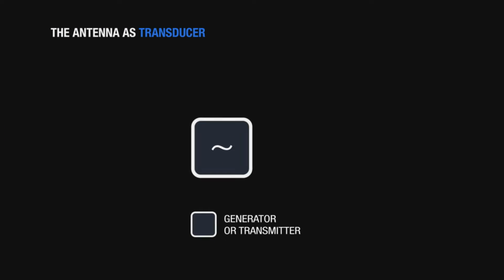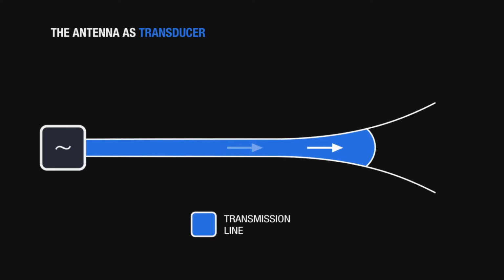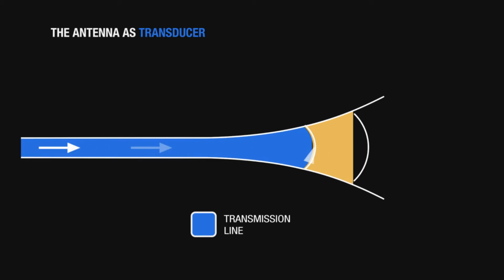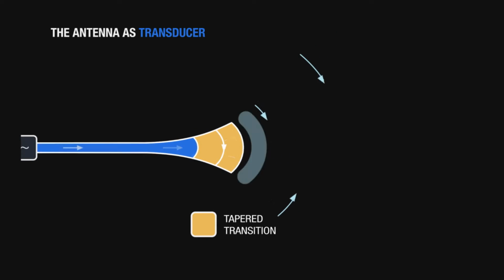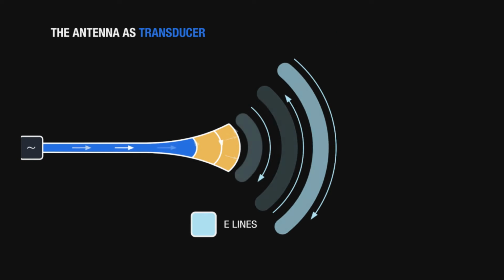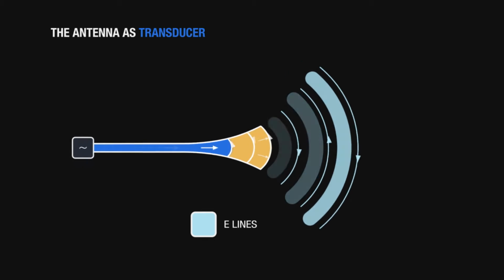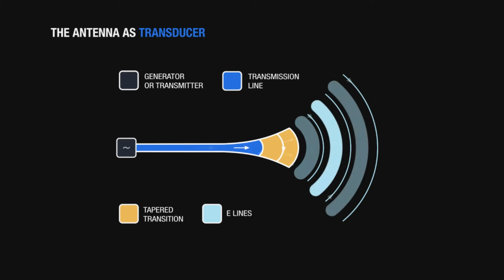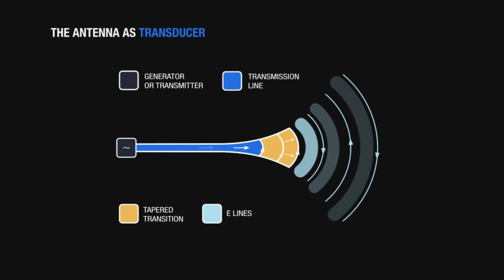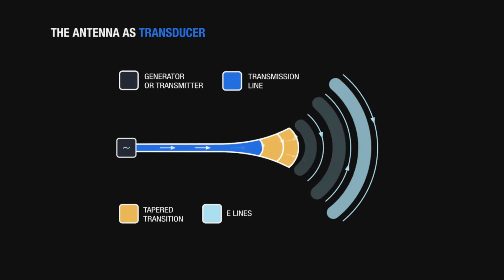What is then an antenna? We said an antenna is somehow a sort of interface. In a communication system, for instance, a satellite transponder, we have something that generates an RF signal at a certain frequency, it amplifies it, for instance, with maybe a power amplifier, and then this signal is transmitted through a transmission line. This transmission line doesn't interface directly to the open space. It keeps the signal confined.